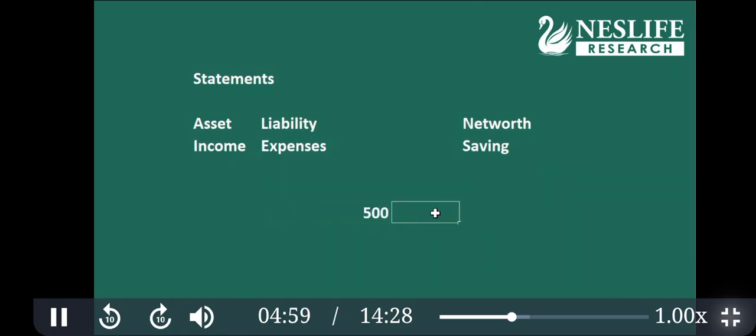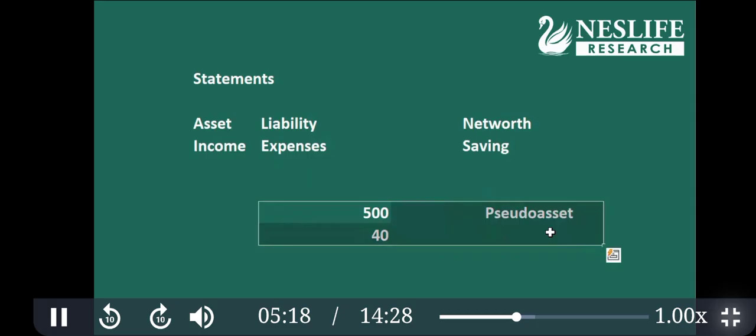We call this a pseudo asset. Although it is mentioned in the bank balance sheet, it is not a true asset because you cannot sell it. Someone has a 40 lakh car, but it is not a true asset. It is a pseudo asset. So consider only true assets to understand net worth.